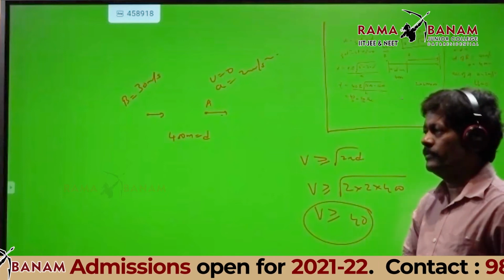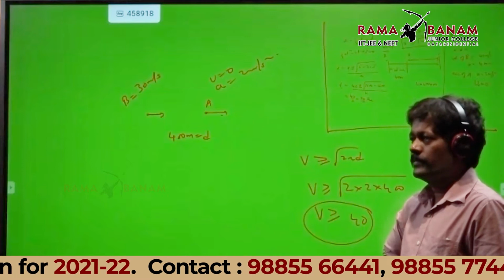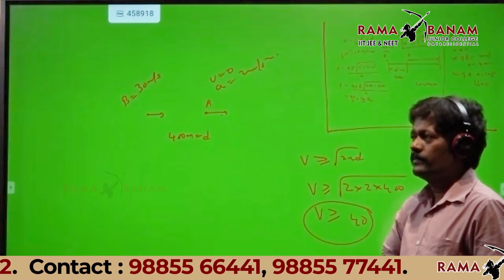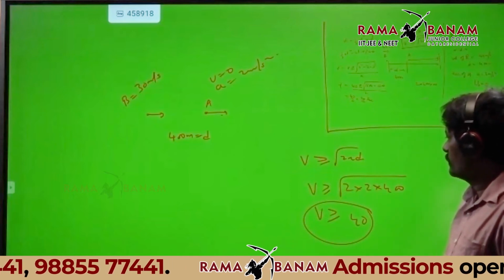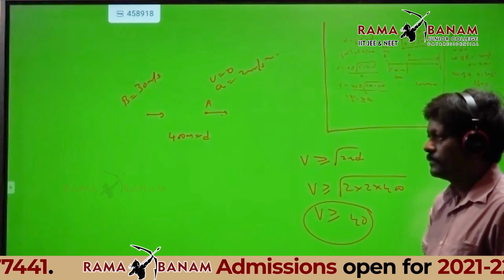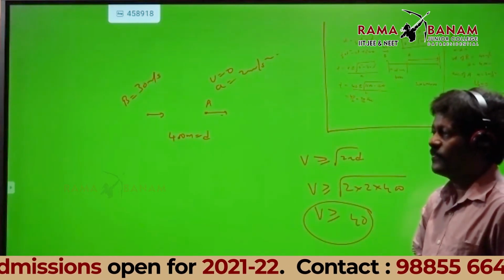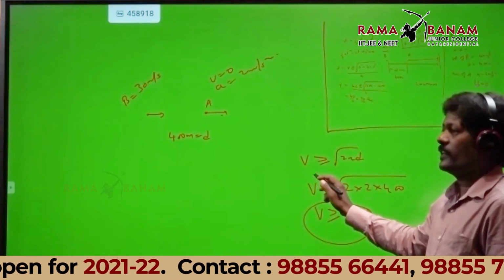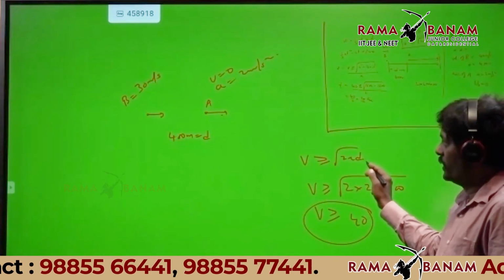Sir, if v is not equal to or greater than root 2AD, then the objects will not meet. Yes, because the condition is v should be greater than root of 2AD.